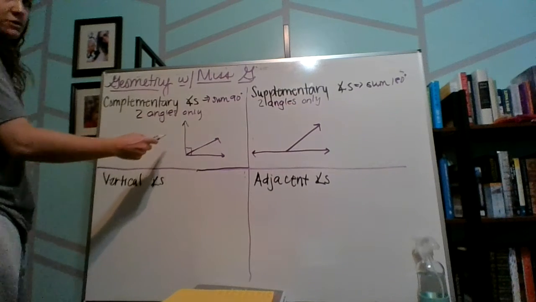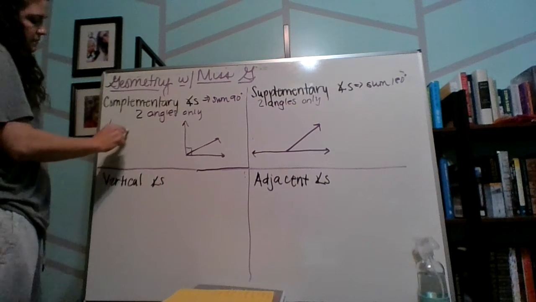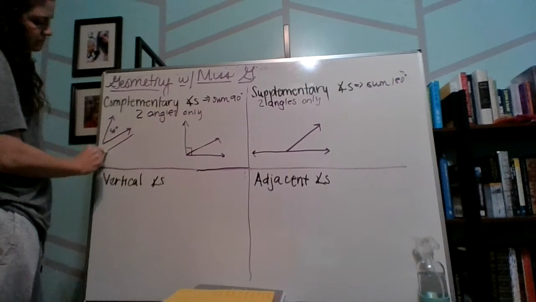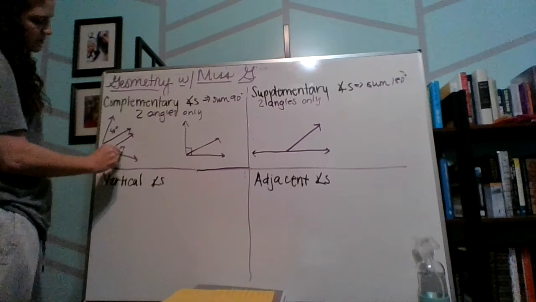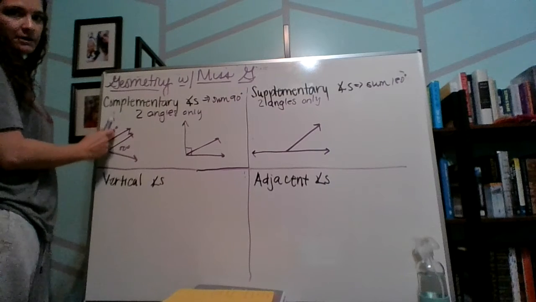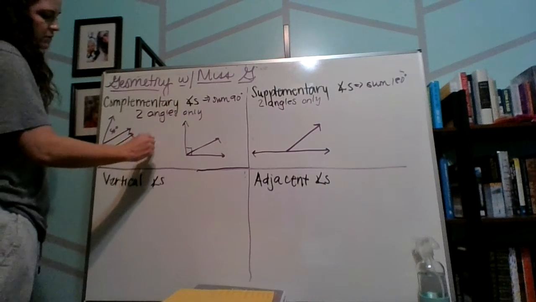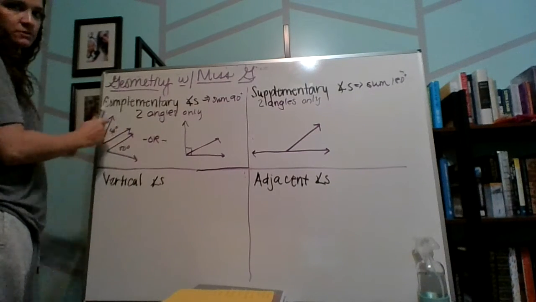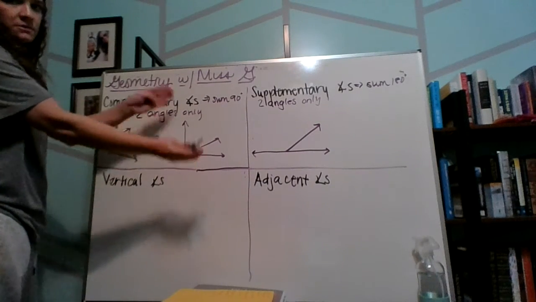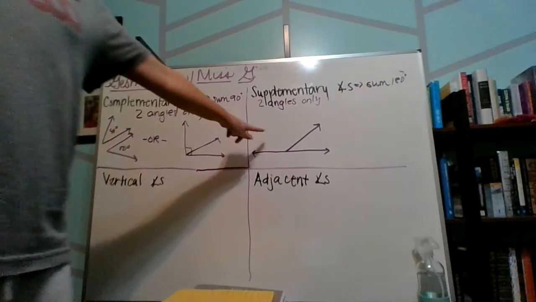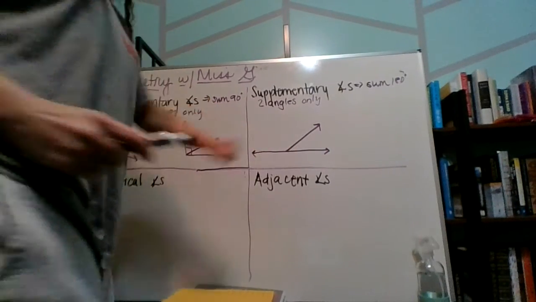So just want to make sure that you know with complementary angles, I have a 40-degree angle here and a 50-degree angle here. They add up to 90 degrees, therefore they are also complementary. So they can either look like this, two angles apart, or like this, two angles sharing a common side. Here, we know these are adjacent, they share a common side.